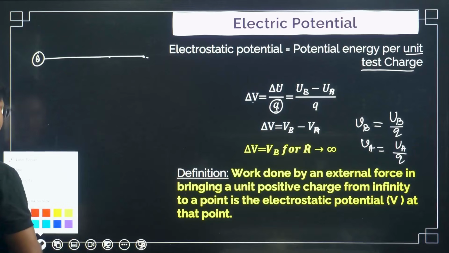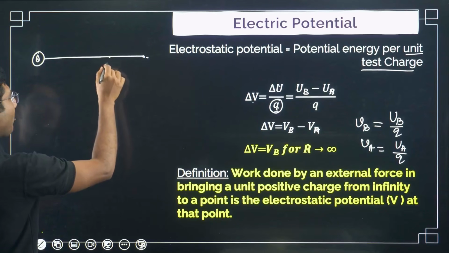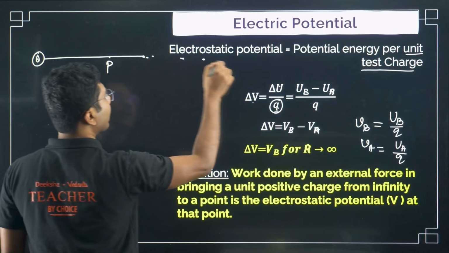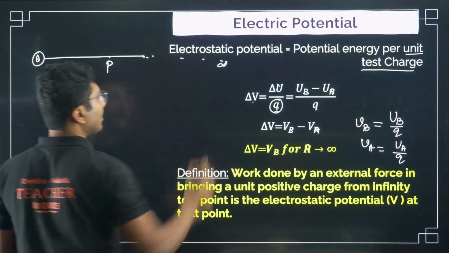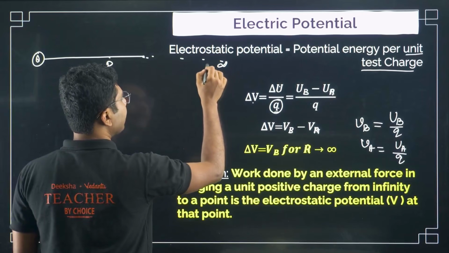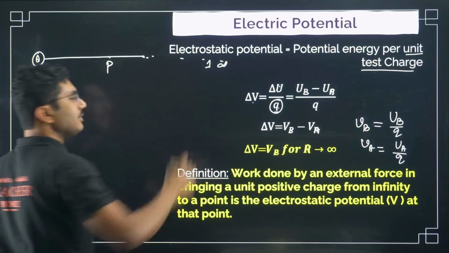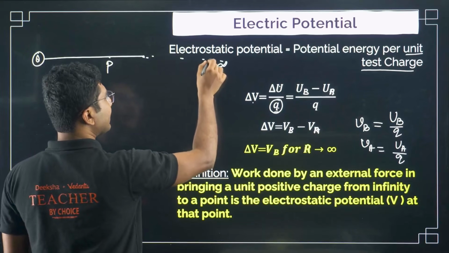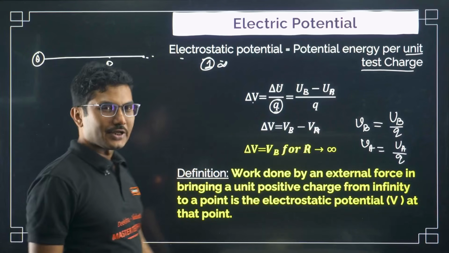Suppose this is our point P, and we have a charge located somewhere at infinity. That charge is a unit positive charge, your best friend. I always say unit positive charge is your best friend.